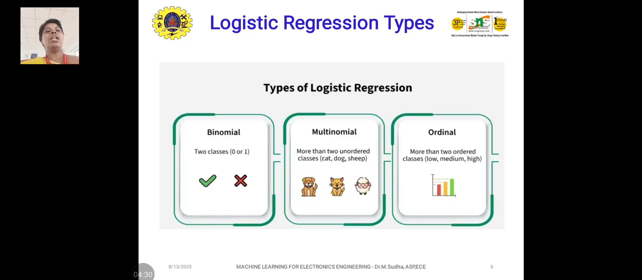And ordinal, as the name itself says, means an ordered manner. So more than two ordered classes, here low, medium and high. The low must come first, medium second, and high the third. Likewise, it should be in an ordered way. So these are the types of logistic regression: binomial, multinomial, and ordinal.